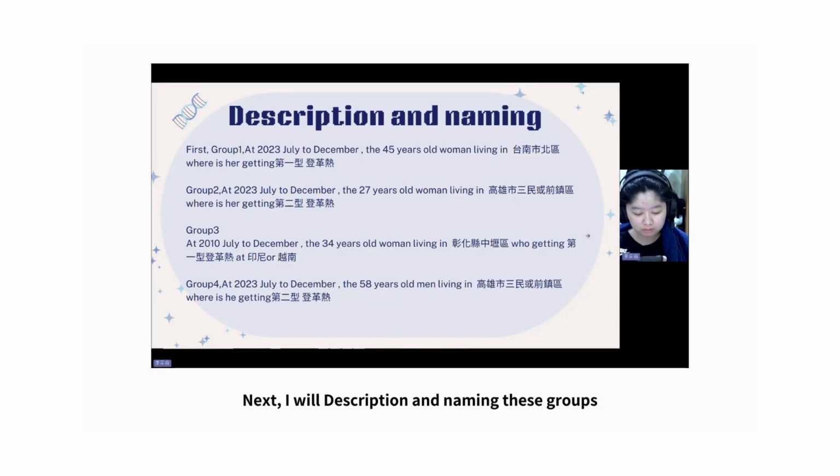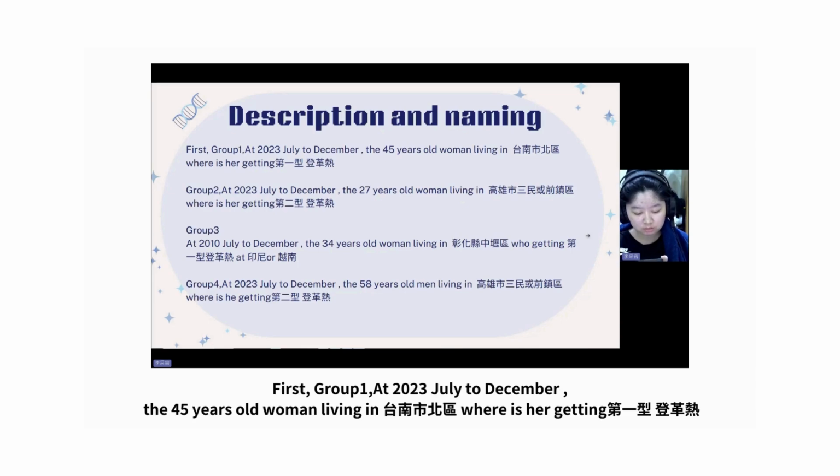Next, I will describe and name these groups. Group 1: 2023, July to December, a 45 years old woman living in 台南市北区 who got 第一型登革热.